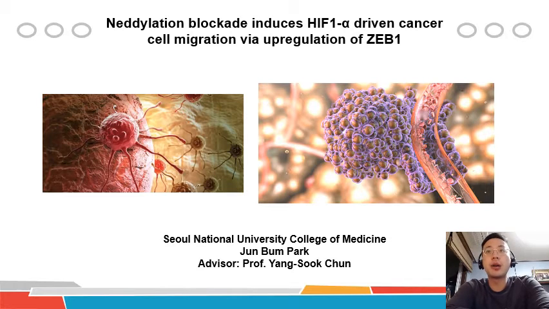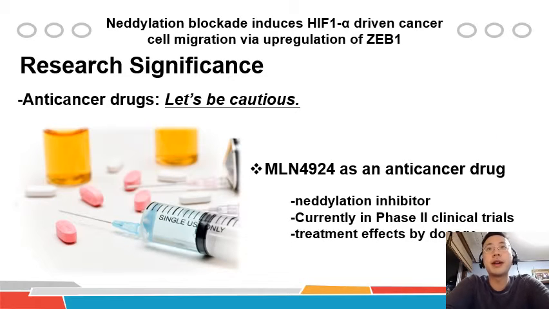Today I'll be talking about how neddylation blockade regulates cell motility through HIF1 alpha and ZEB1. Anti-cancer drugs are being developed, and MLN4924, a widely known neddylation inhibitor, is currently in phase 2 clinical trials. However, our research indicates that MLN4924 could have differential treatment effects depending on the dosage amount of the anti-cancer drug, which I will explain in more detail during the presentation.